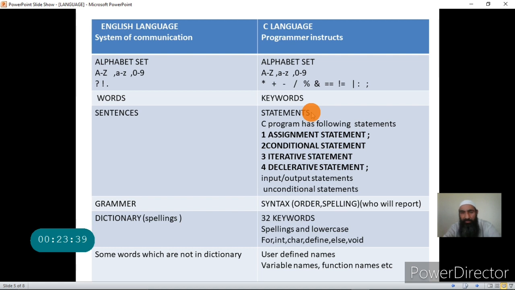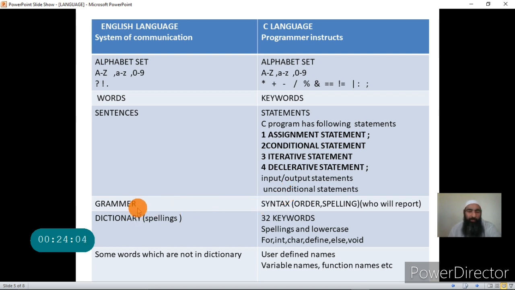Statement is same as sentence in the English language. Now if the statement has an error, that is the grammatical error or a spelling error, we say it has a syntax error.